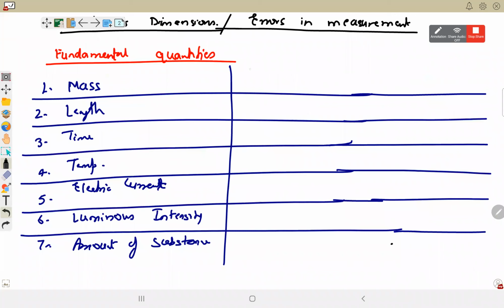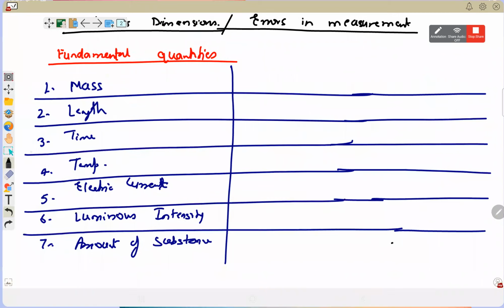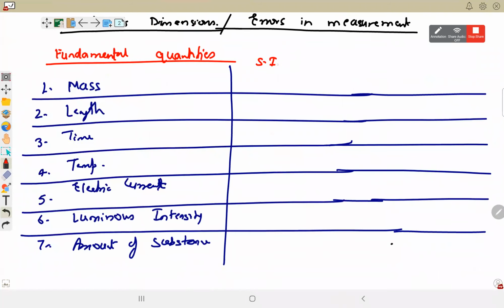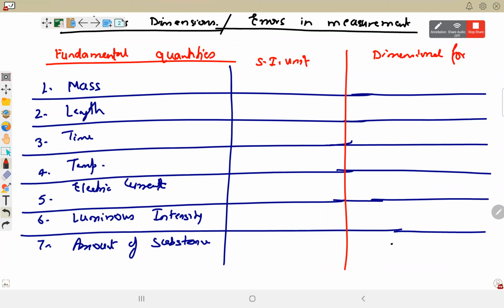There are 7 fundamental quantities. To measure them, we require a standard unit. Unit is a reference which is used for the measurement, but there are many unit systems. So that's why one more formula is given to the fundamental quantities or to the physical quantities, called the dimensional formula. SI unit for mass is kg, length is meter, time is second.